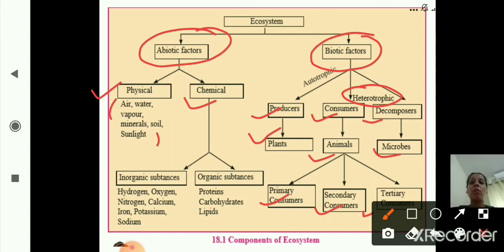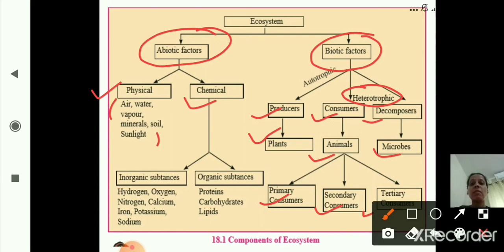Now these we have also studied in the previous standard: primary consumers, secondary consumers and tertiary consumers in the food chain, right? I hope all of you remember this. So this is about biotic factors.